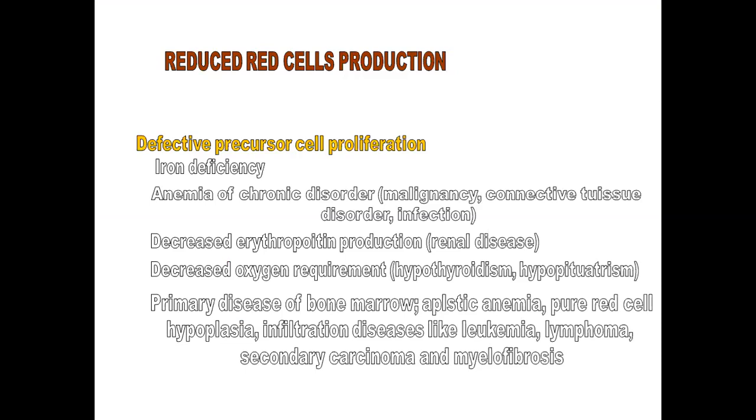Then there are the primary diseases of the bone marrow like aplastic anemia, pure red cell hypoplasia, infiltration of the bone marrow by diseases like leukemia, lymphoma, secondary carcinoma, and myelofibrosis. So these are the etiologies of the defective precursor cell proliferation.